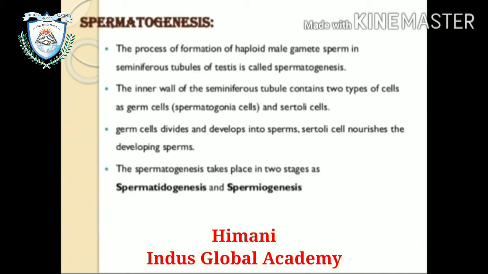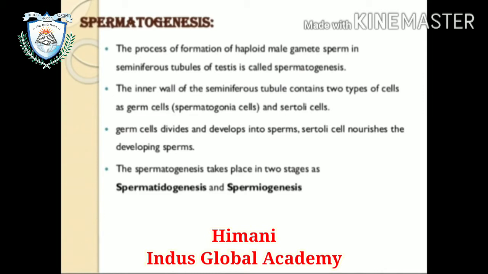The spermatogonia multiply by mitosis to increase in number in spermatogenesis. They are present in the inner wall of the seminiferous tubule, and each spermatogonium is diploid, containing 46 chromosomes. So spermatogenesis takes place in two stages. First is spermatidogenesis, second is spermiogenesis.